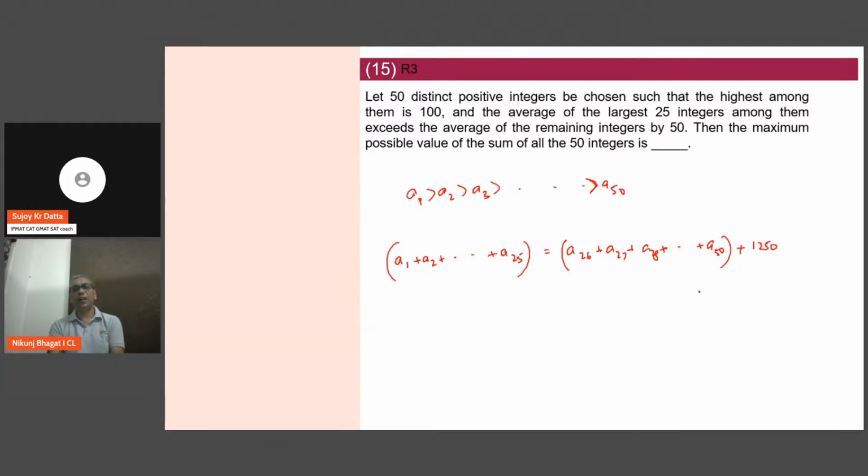Now 1250 from where am I getting? 50 is the difference. Average of the largest 25 exceeds average of the remaining 25 by 50. So 50 into 25, that means difference in their sums is 1250. अगर आप दोनों को 25 से डिवाइड करोगे एंड इक्वल टू 50 करोगे तो क्रॉस मल्टीप्लाई करके 1250 आएगा.